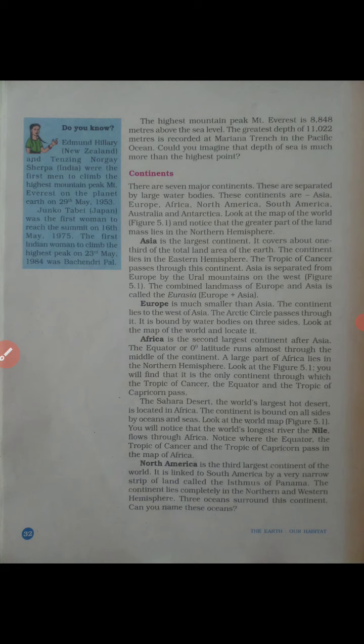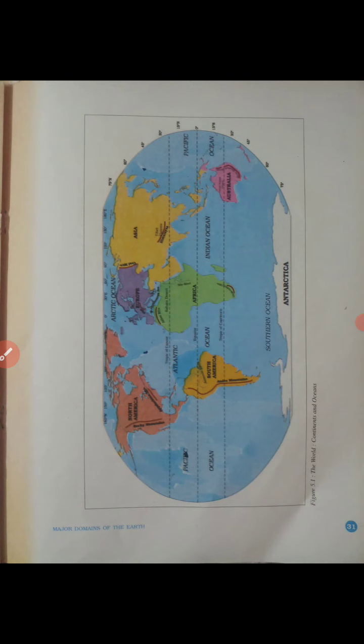Topic: Continents. Continents means the large landmass surrounded by water from all sides. And there are 7 major continents. These are separated by large water bodies. These continents are Asia, Europe, Africa, North America, South America, Australia and Antarctica. You can see the map given on page number 31, and here we can notice that the greater part of the land mass lies in the northern hemisphere. Northern hemisphere means the part which is above the equator.